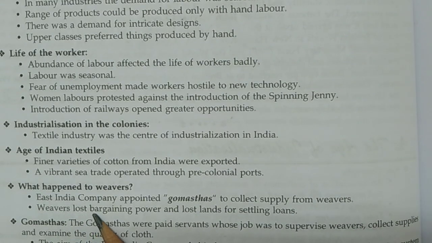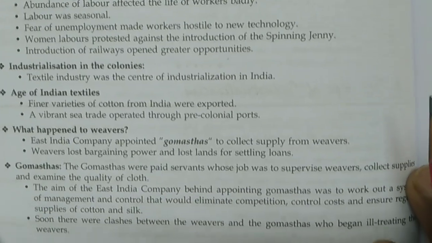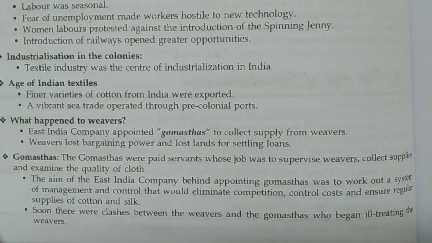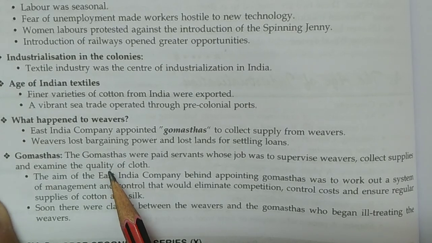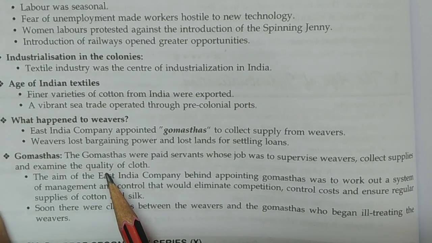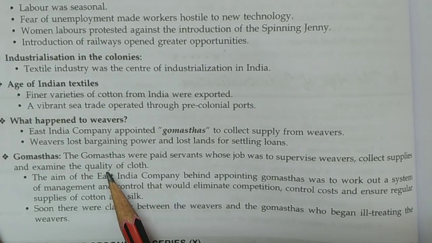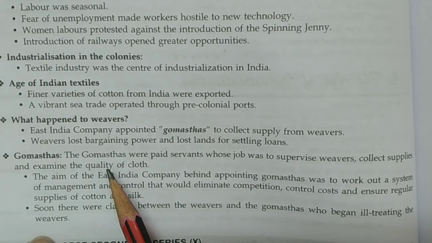Weavers lost bargaining power and lost lands for settling loans. Now we are covering this important point, the Gomastas, which is really very important. Generally, you will see this question in your examination. So you need to be aware to cover all these points properly.